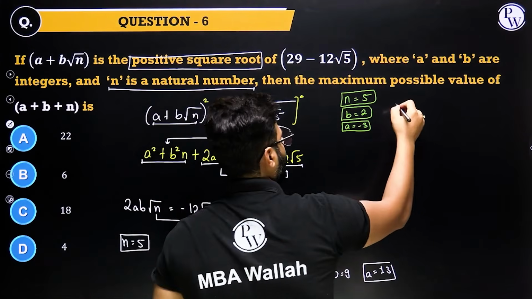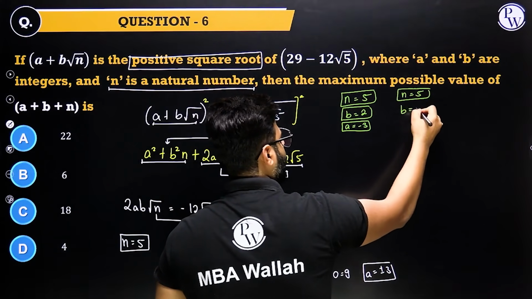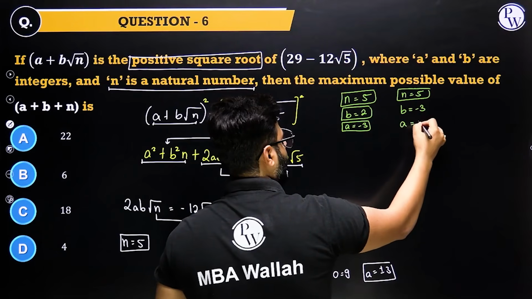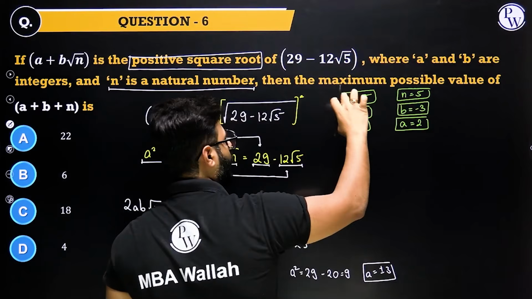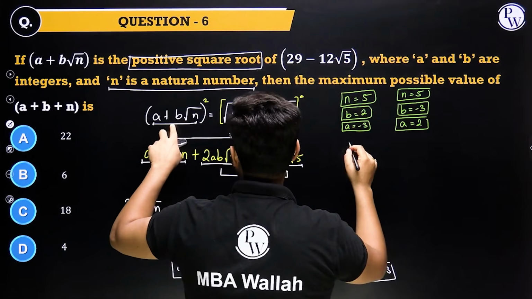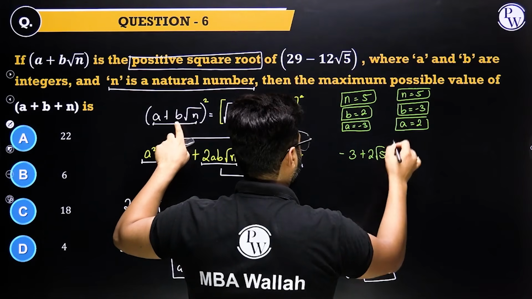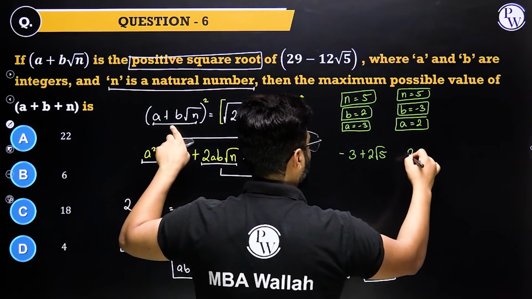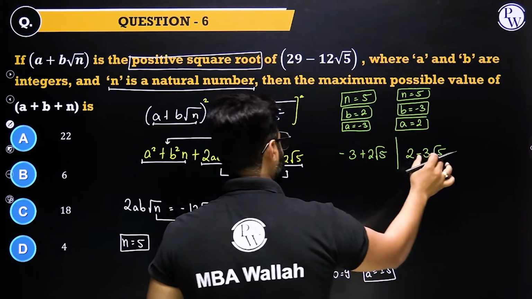And similarly, n is 5, of course, that is fixed. If b takes minus 3, a takes 2. Product again minus 6. From here, the square root turns out to be minus 3 plus 2 root 5. From here, the square root turns out to be 2 minus 3 root 5. Now the idea is whether we have this as the answer or this as the answer.